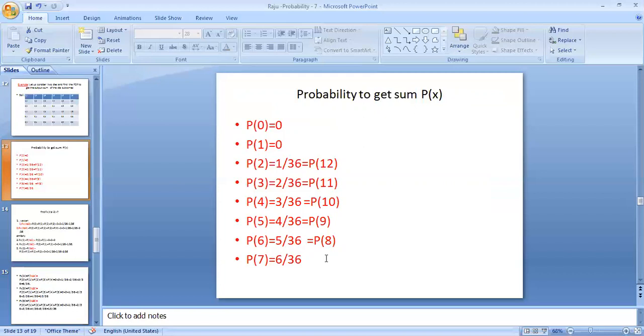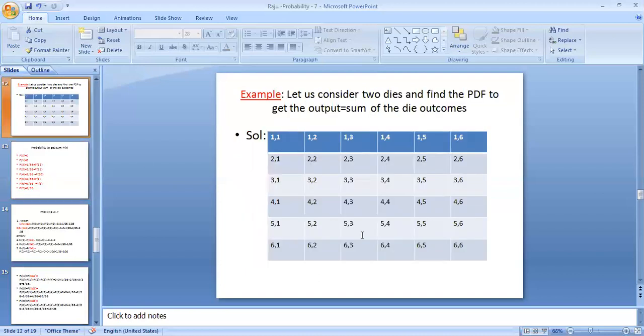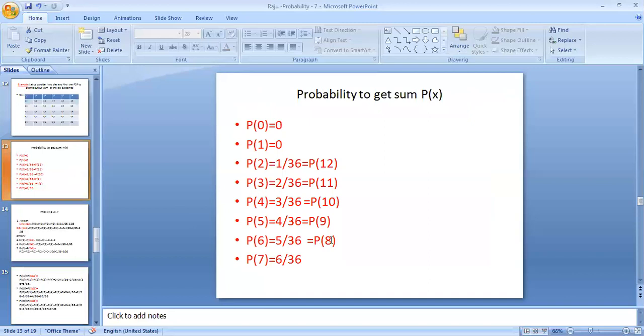Similarly, you get the same probability for sum 8: 4 plus 4, 3 plus 5, 2 plus 6, 5 plus 3, 6 plus 2. So the probability to get 8 is 5 by 36, and P of 7 has 6 possibilities, therefore 6 by 36. You can find the probabilities like this.